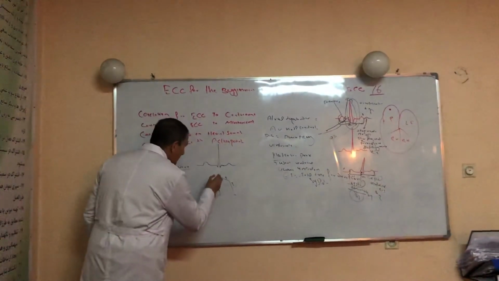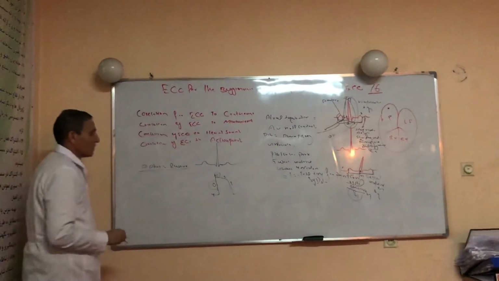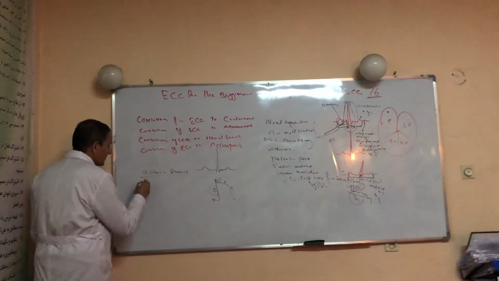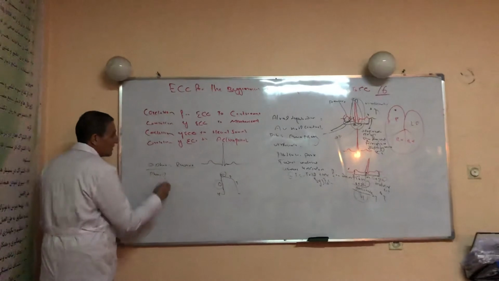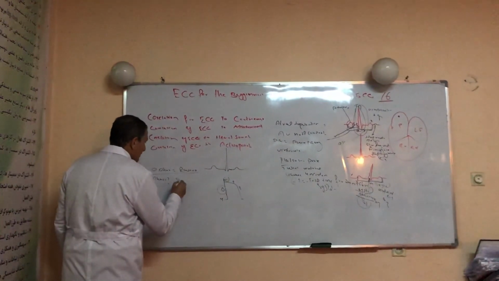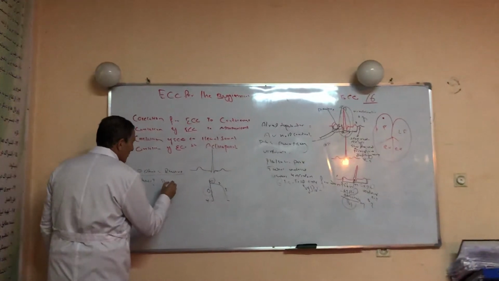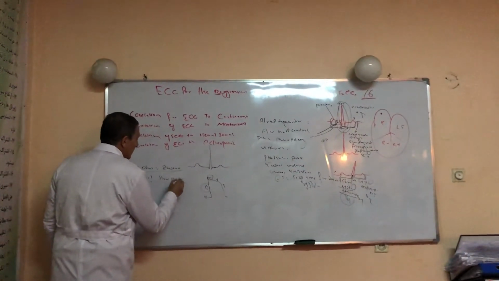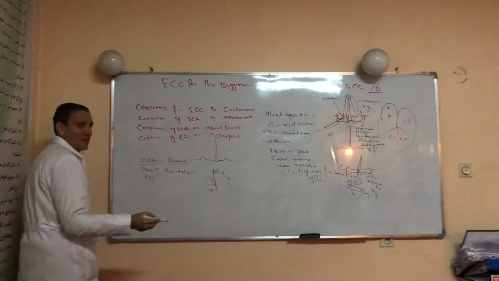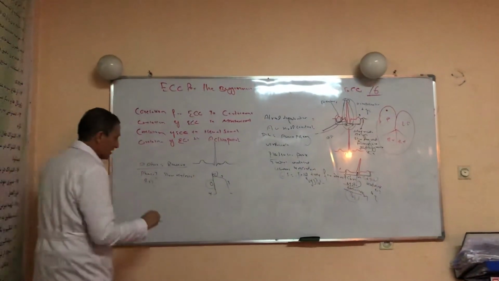Phase 1 is the representation of slow ventricular depolarization, of the septum, papillary muscle, or Purkinje cells.